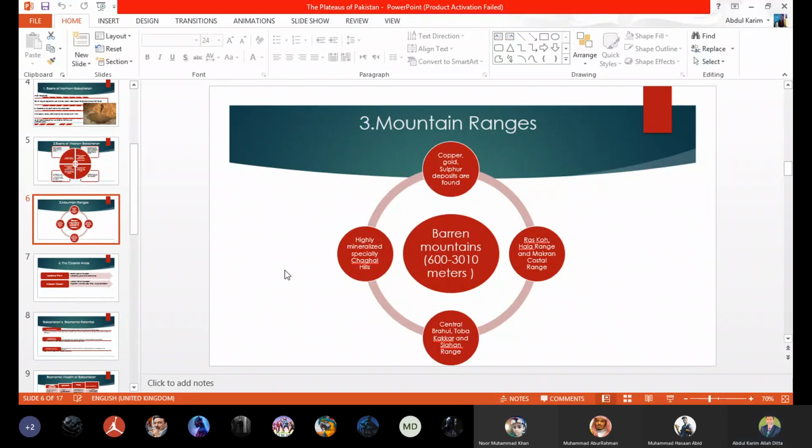And these mountain ranges are highly mineralized, especially the Chagi Hills. Chagi Hills have big reserves of sulfur. There are so many sulfur deposits in Chagi Hills.